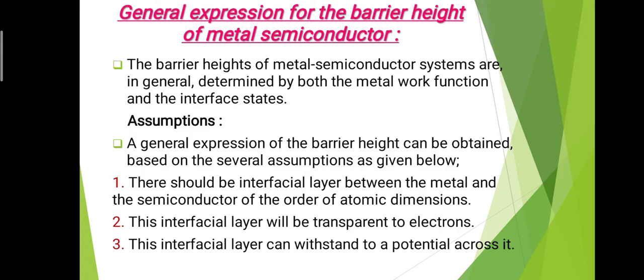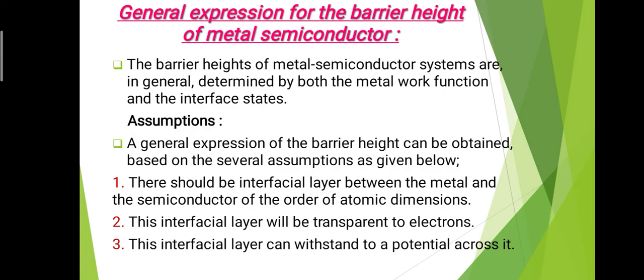Second assumption is that this interfacial layer will be transparent to the electrons. That means the electrons can easily pass through that interfacial layer. Third assumption is that this interfacial layer can withstand a potential across it. That means there is a potential across the interfacial layer, and the layer must stand that potential.